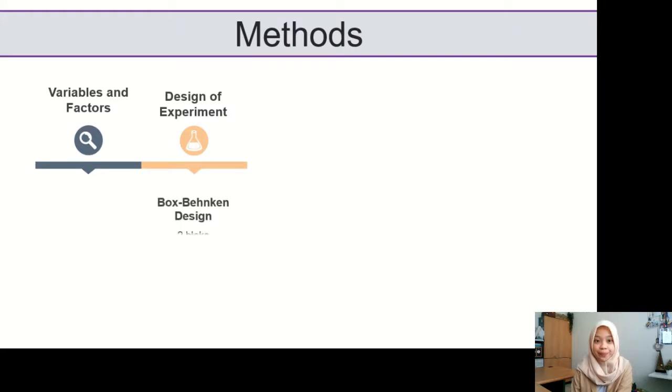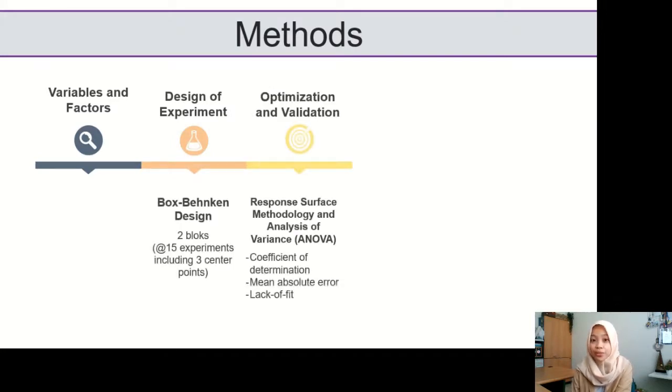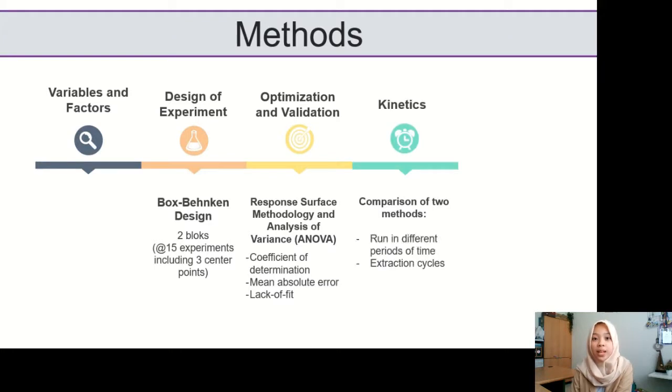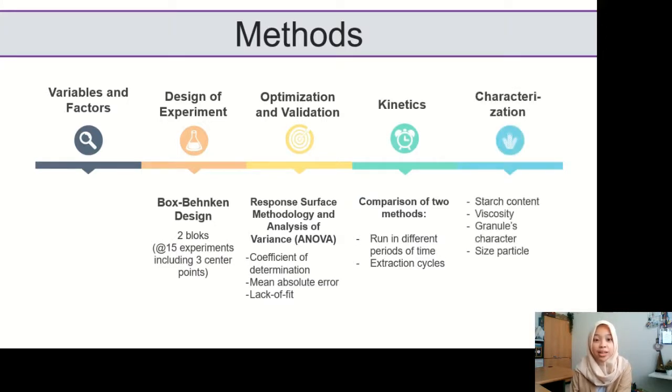Next, running of the experiments, which consists of 2 blocks. Third, the obtained data were analyzed using ANOVA to obtain the optimum extraction condition. Using the optimized extraction condition, the kinetic study was performed by running the extraction over periods of time from 5 minutes to 30 minutes. Another approach was taken to obtain the best procedure, including the study of extraction cycle. Finally, to evaluate the ultrasound-produced cornstarch, characterization is conducted.